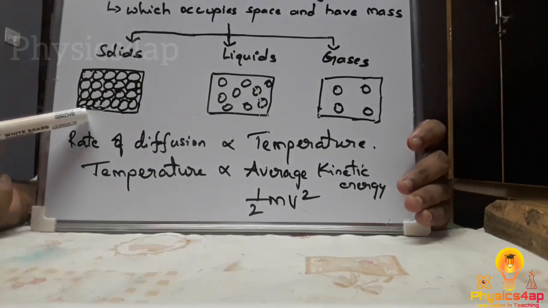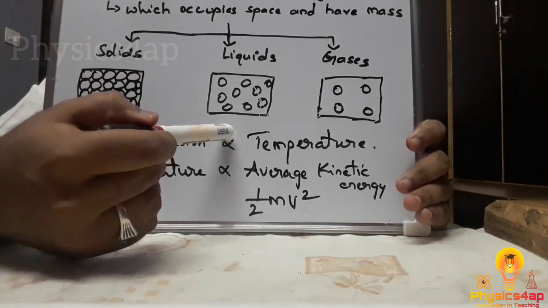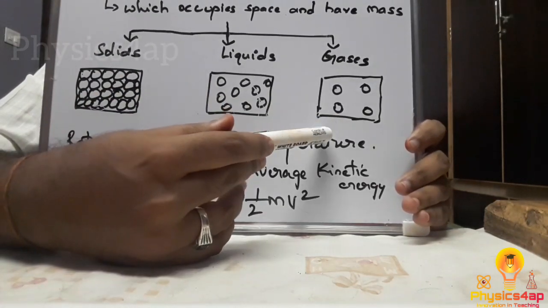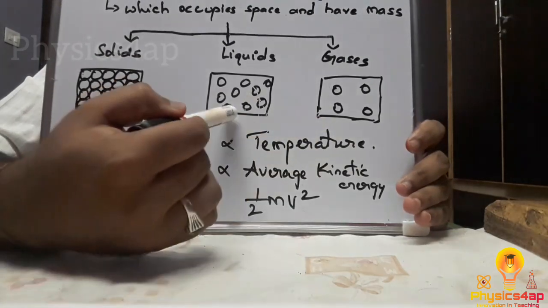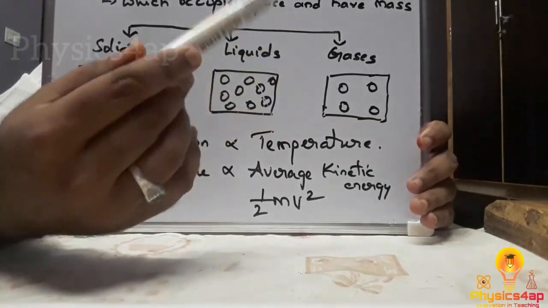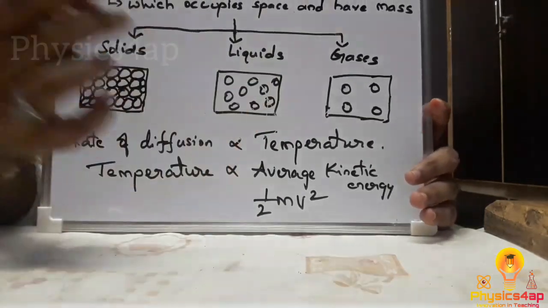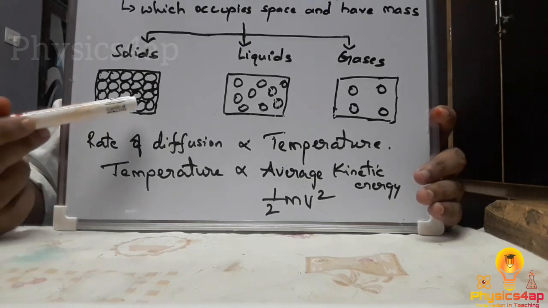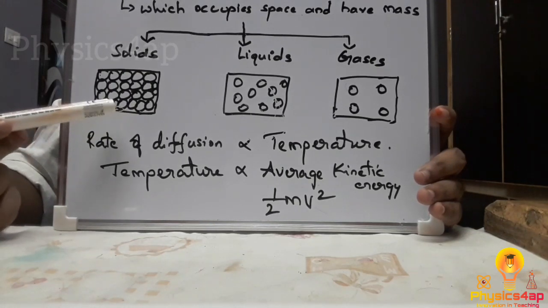Solids cannot flow from one place to another. Liquids can flow, and gases can flow. As liquids and gases can flow, they are called fluids. In solids the particles are closely packed, that is, the molecular attraction is very strong.